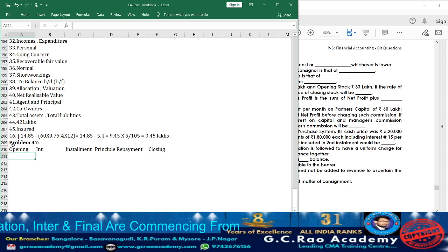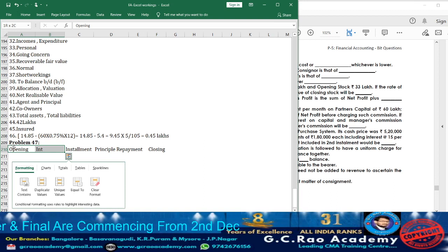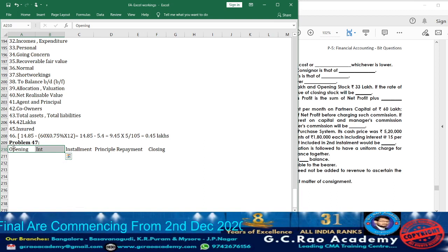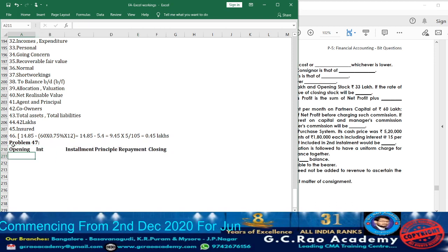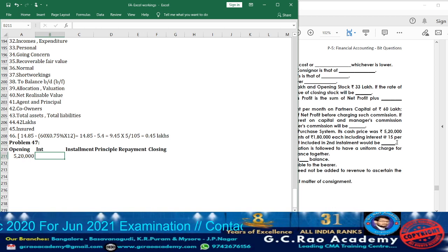See, what is the cash price they have given? Cash price is 5,20,000. And what is the rate of interest they are charging? The rate of interest is 15%.